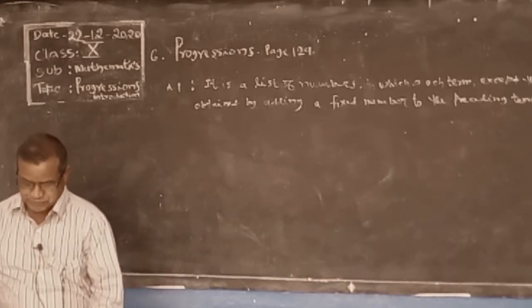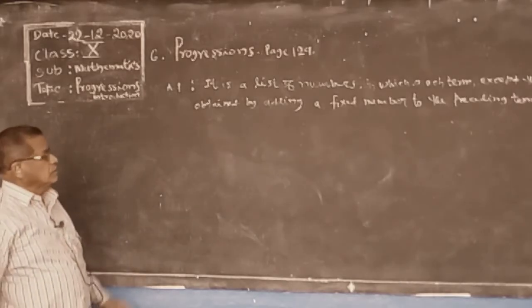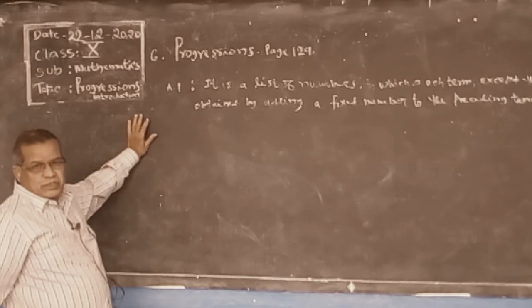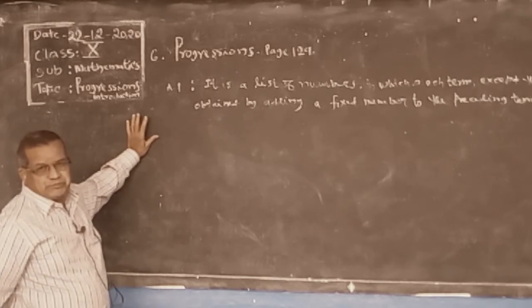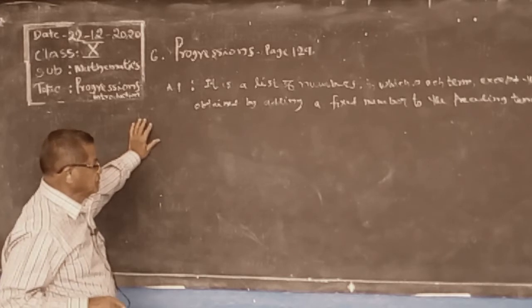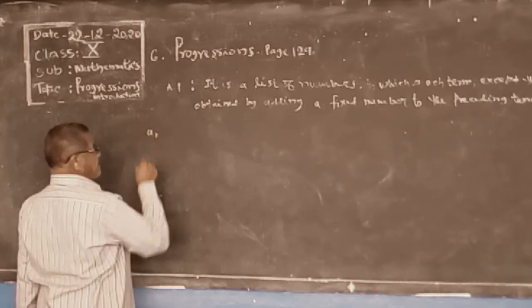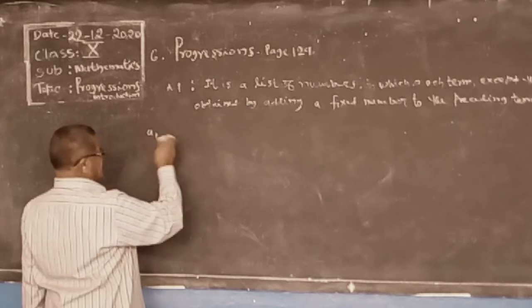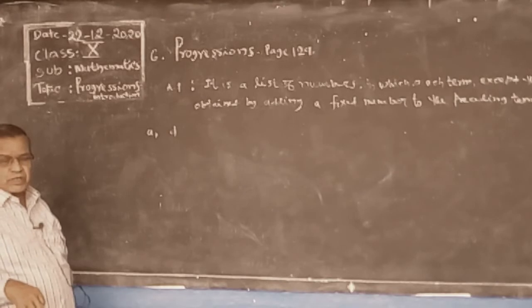These are lists of numbers obtained by adding a fixed number to the preceding one, except the first term. In this, we take the first term as a, and we add the fixed number d, the difference.